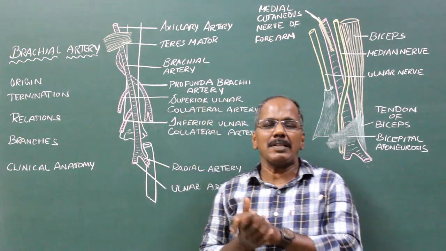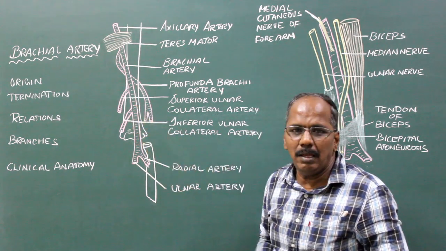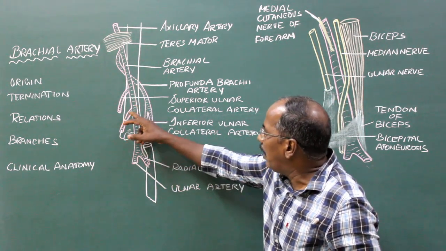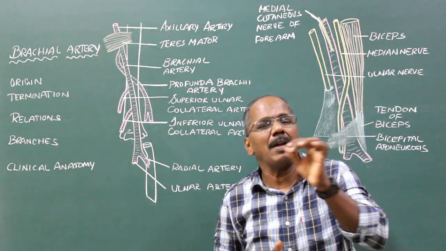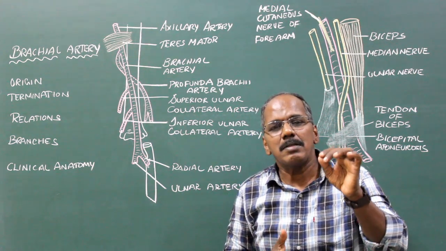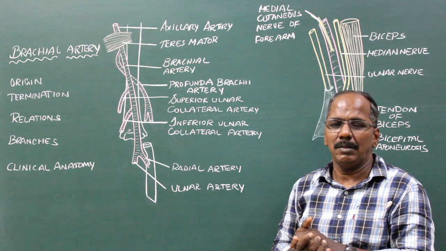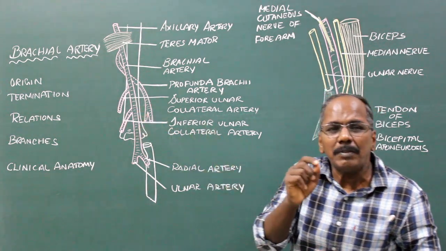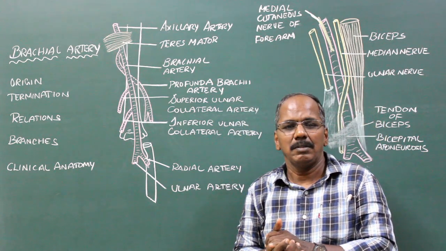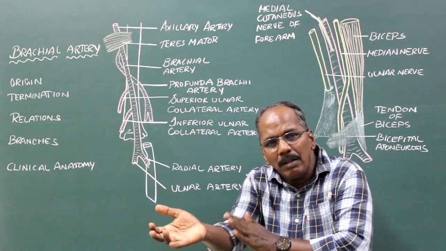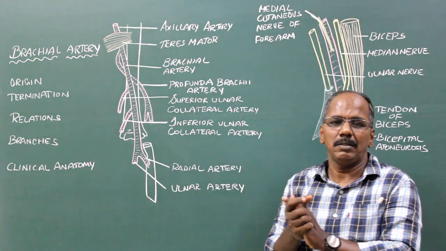Volkmann's ischemic contracture. The rupture of the brachial artery in the supracondylar fracture may lead to Volkmann's ischemic contracture or Volkmann's musculo-ischemic contracture. The laceration of the brachial artery can cause paralysis of the flexor muscles of forearm due to ischemia.